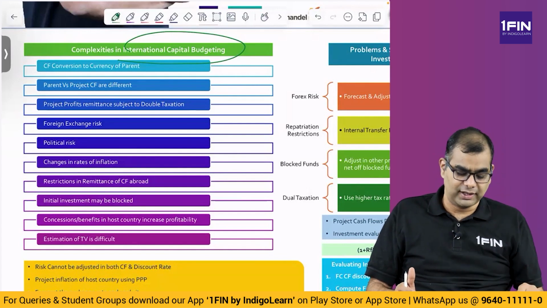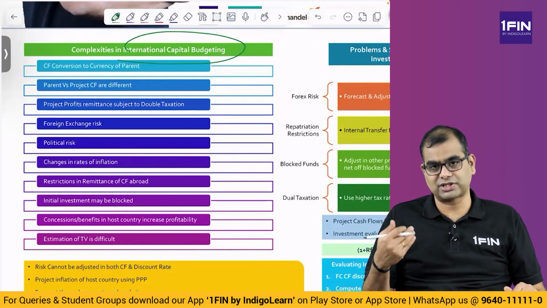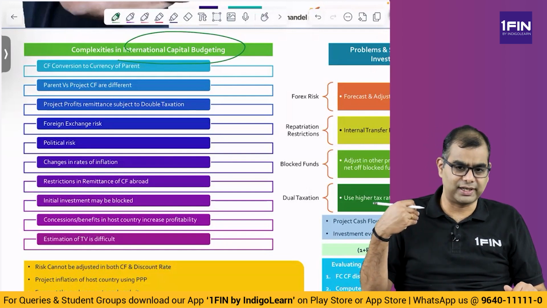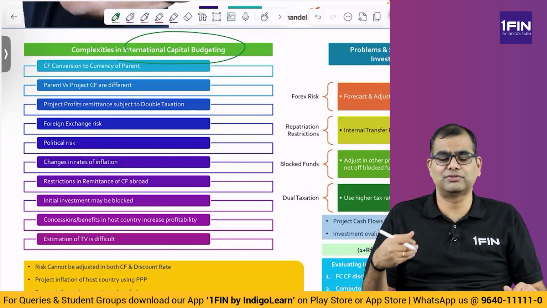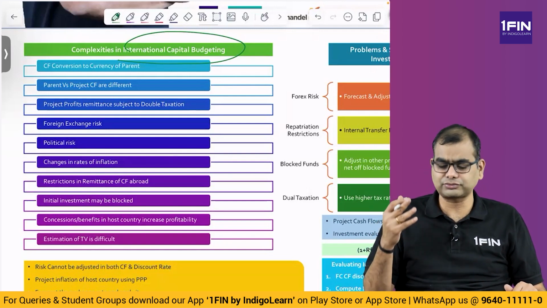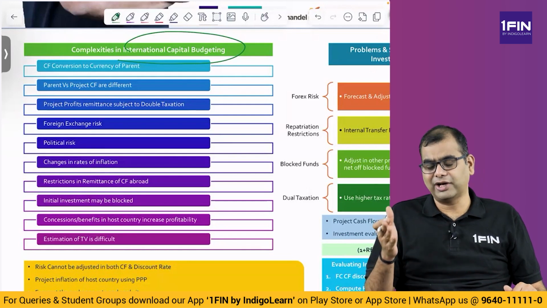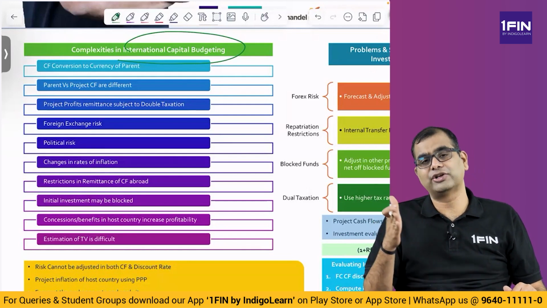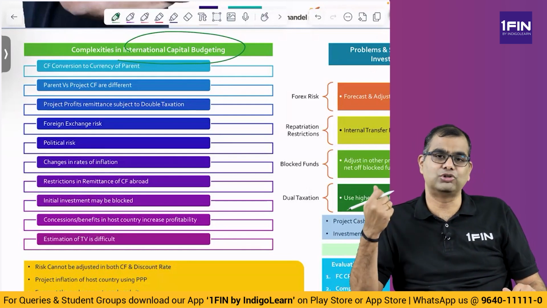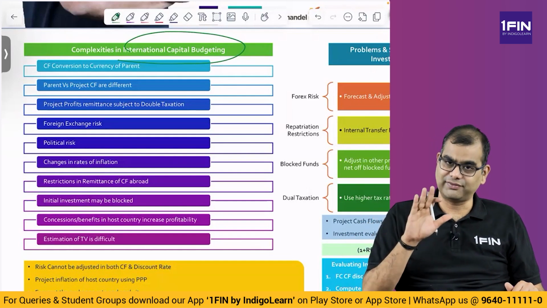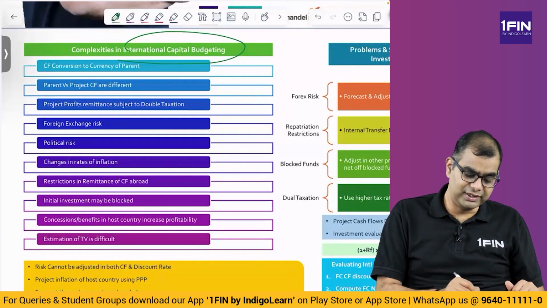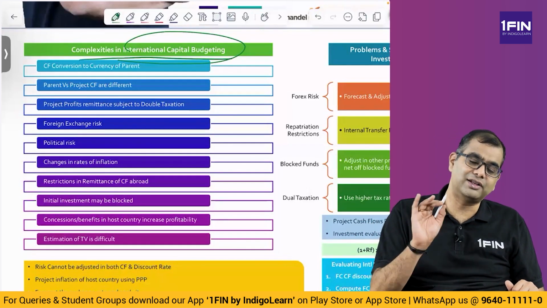Who's hosting you? Now, when you make such kind of project related investments, it depends on different kinds of scenarios, what is being asked in the question in the exam and in real life also. Are you going to evaluate project cash flows, or are you going to evaluate the cash flows that come back to the parent or the home country? Okay, that's a very important topic, we'll discuss that. But in that process, what are the various other issues that you face?